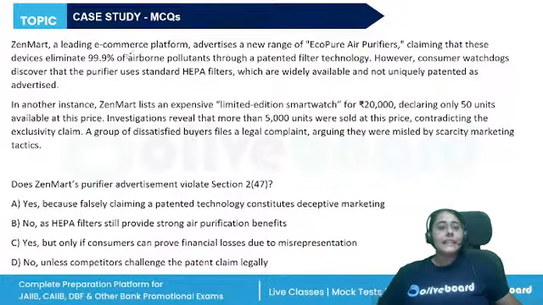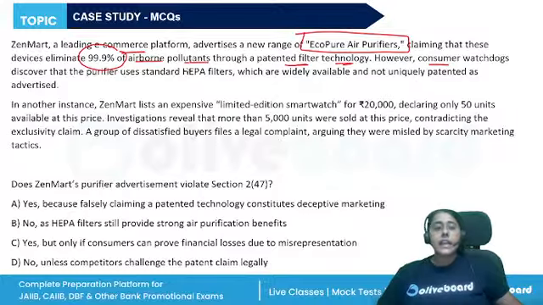Zenmart, a leading e-commerce platform, advertises a new range of EcoPure air purifiers, claiming that these devices eliminate 99.9% of airborne pollutants through a patented filter technology. However, consumer watchdogs discover that the purifier uses standard filters widely available, not uniquely patented.